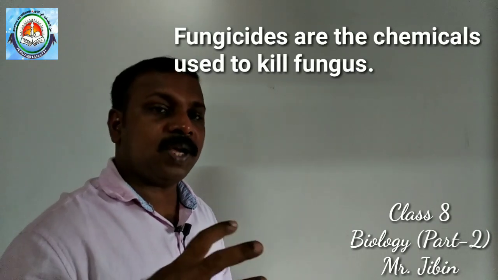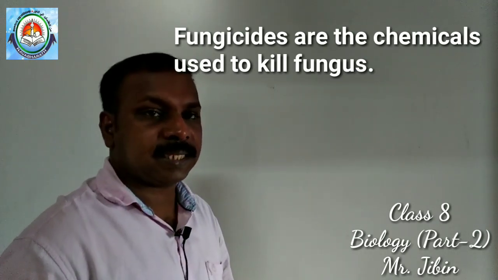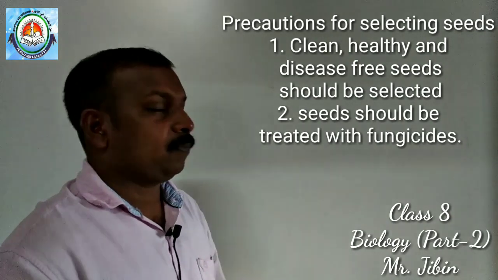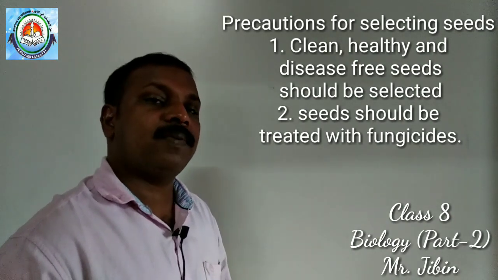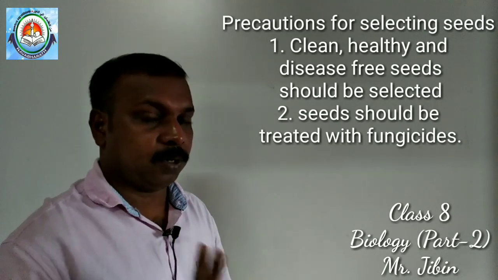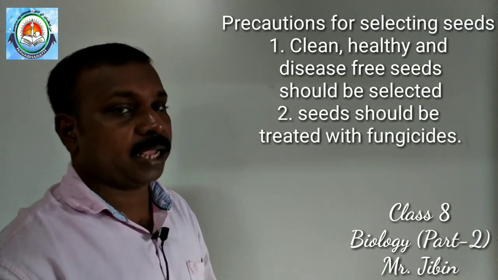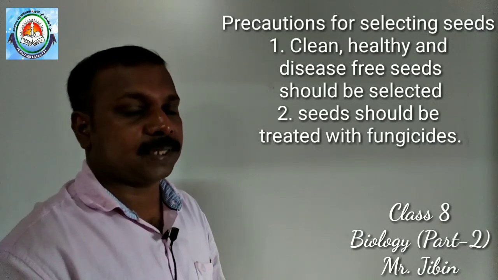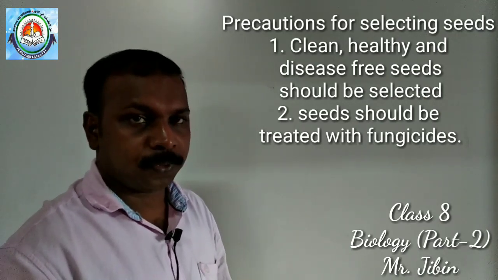So if we use fungicides to treat these seeds, then they will be free from fungus. That is the second point. So these two precautions must be taken in the case of selection of seeds. Clear? Okay. Now we come to the next point.